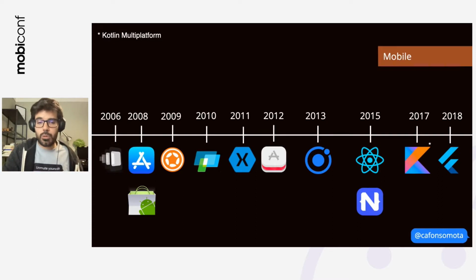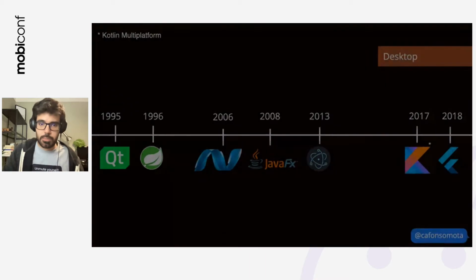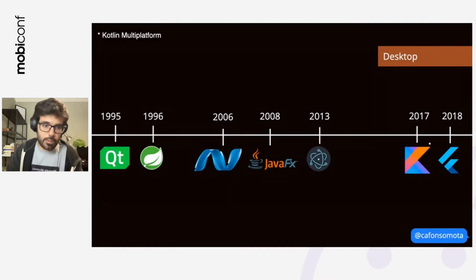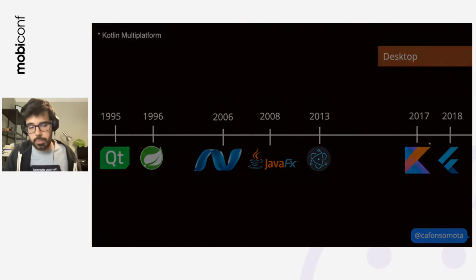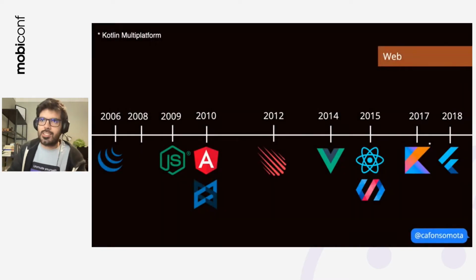And if we go to another platform, for instance desktop, it's a similar situation with fewer frameworks. And if we go to the web, well, there is some kind of joke where if someone is in a coma and wakes up after 1 month, the world will have evolved and 20 new JavaScript frameworks will have been launched. And I think it's exactly this. There are a lot of frameworks used on JavaScript. I selected the ones that appeared in the top 10, so sorry if this is not the top 10. This is what Google showed me.